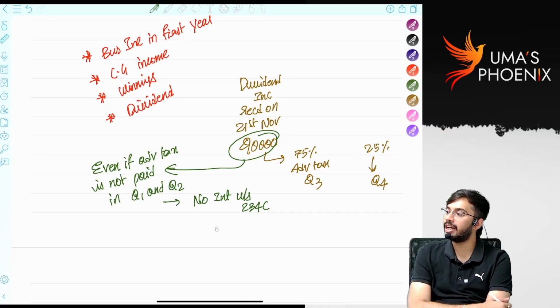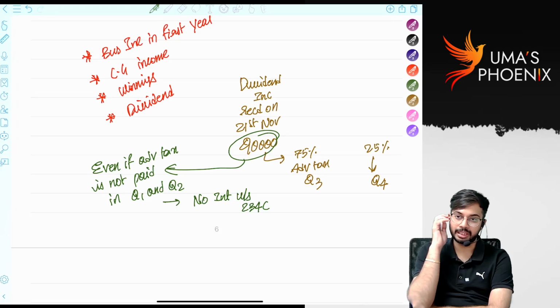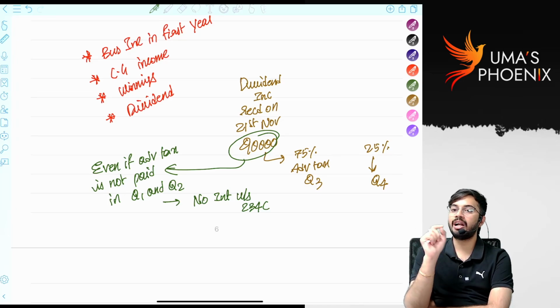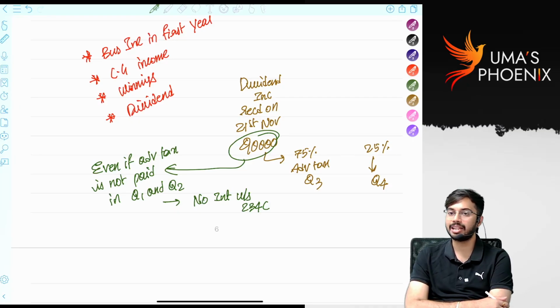So how many unpredictable incomes are there? 4. Winnings, dividend, capital gains, and business income in the first year. These 4 incomes are unpredictable. So from the quarter in which you receive these incomes onwards, you need to pay advance tax duly. Even if advance tax is not paid in earlier quarters, still no interest will be levied under section 234C. Is it clear? This is all about advance tax provisions.